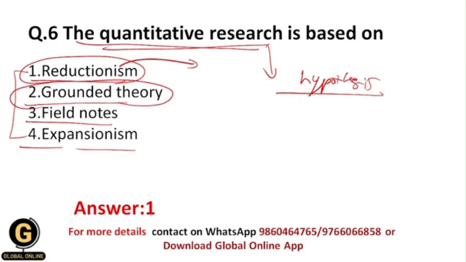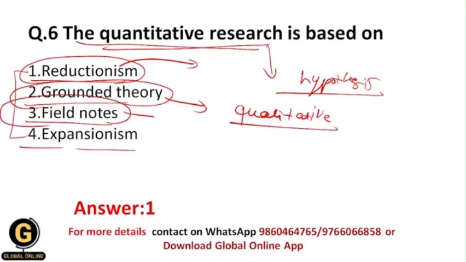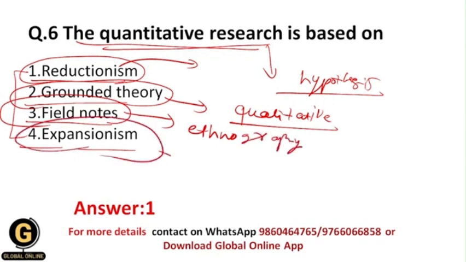Grounded theory is one of the research types of qualitative research, within which we formulate a theory. Field notes is the data collection method which we can use while doing ethnography. And expansionism means that we convert simpler things into complex things, which is exactly the opposite of what quantitative research does. And that's why the correct answer over here is 1.